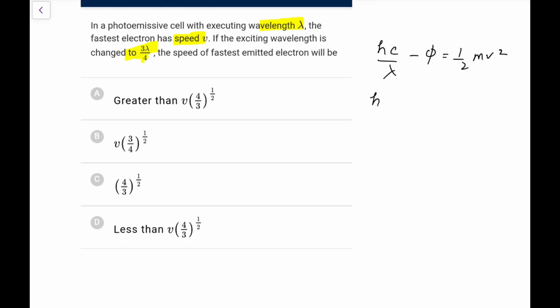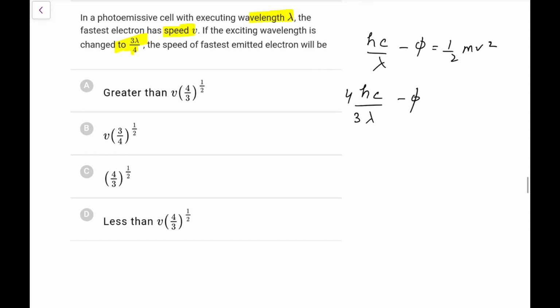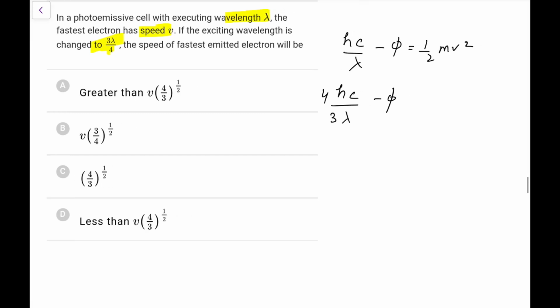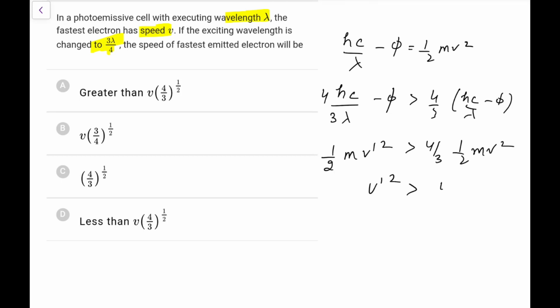Now it is changed to hc by 3 lambda by 4, that becomes 4 hc by 3 lambda minus phi. So this is 4 by 3 hc by lambda, that is definitely greater than 4 by 3 of hc by lambda minus phi directly. So it would be greater than 4 by 3 of half mv squared. So this would be half mv dash squared. So v dash squared would be greater than 4 by 3 v squared. So v dash should be greater than root of 4 by 3 times v.